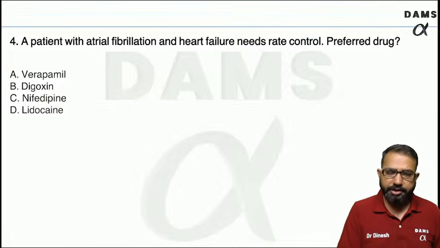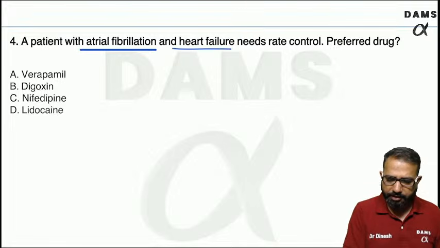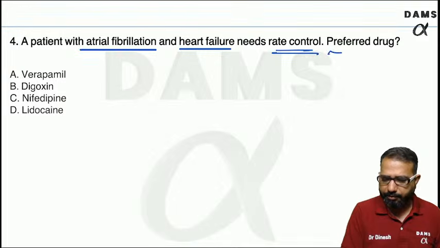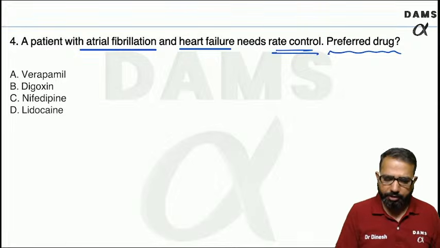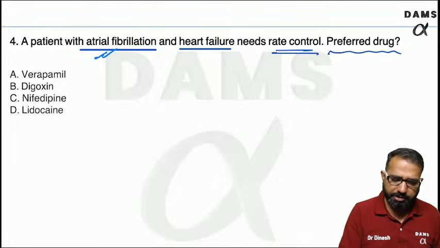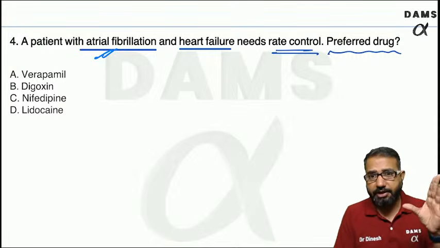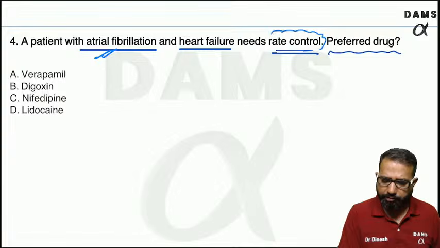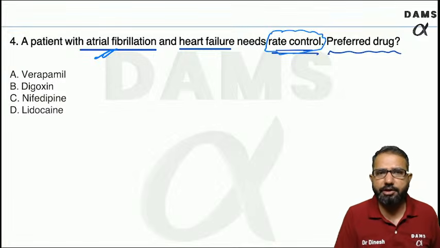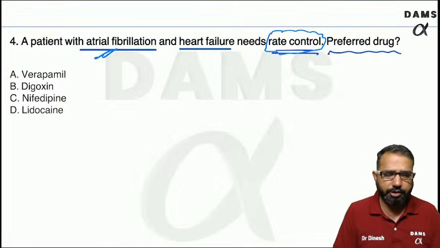Okay. So let's see the next. A patient with atrial fibrillation and heart failure needs rate control. What is the preferred drug? Verapamil, digoxin, nifedipine or lidocaine. Atrial fibrillation can lead to heart failure. If the patient has atrial fibrillation, it means the rate is very high. Heart failure is there, so we need to control the rate. What is the preferred drug in these patients? Very interesting question. Verapamil, digoxin, nifedipine, lidocaine. What do you think? What will you use?